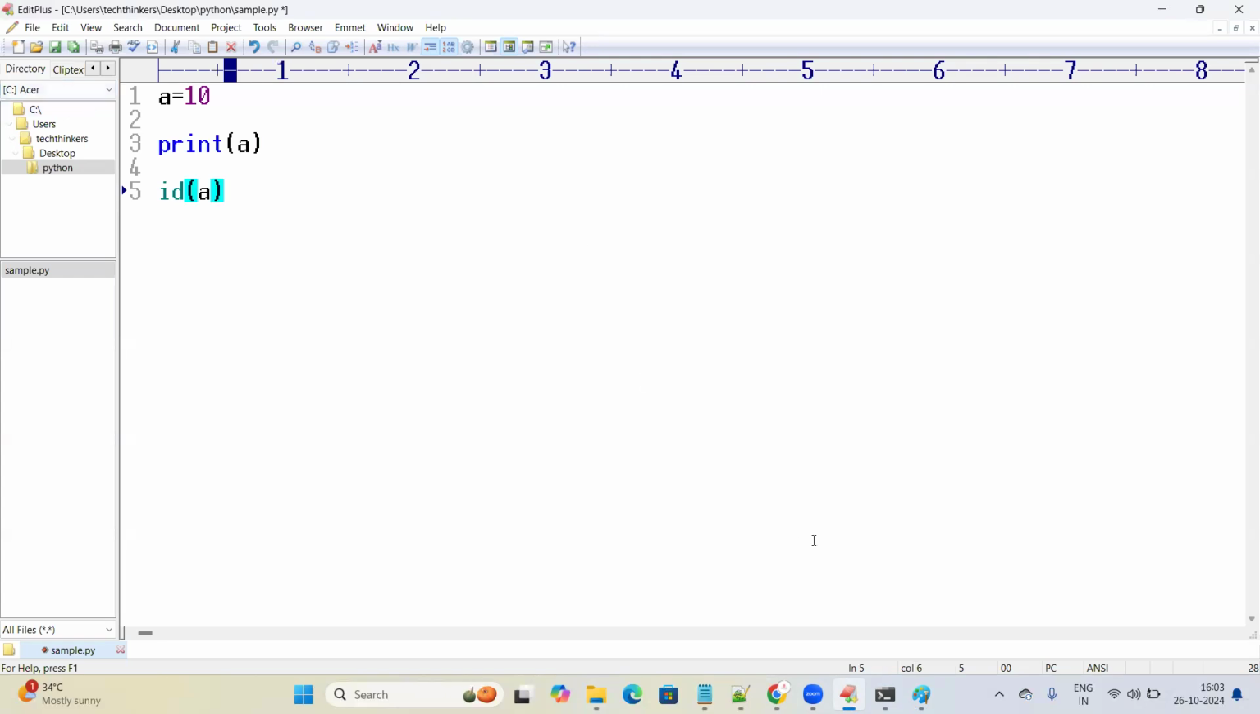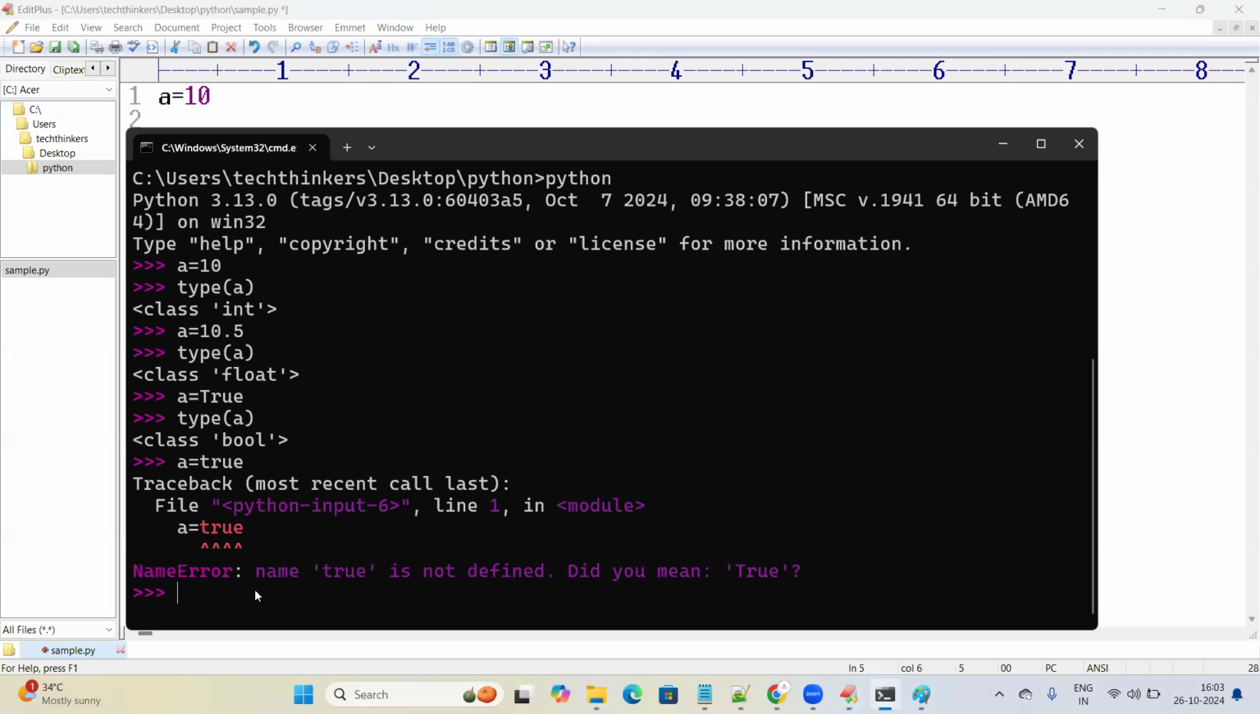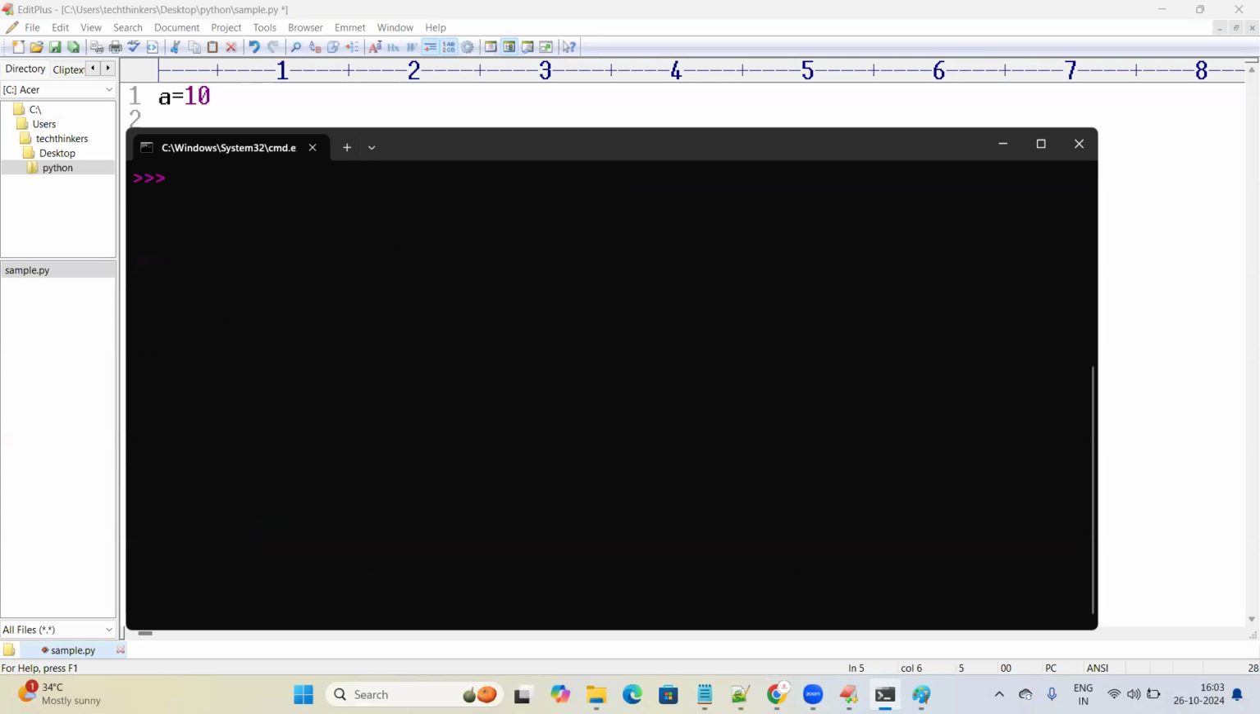If you are not able to see here, let me show you. I'm clearing the screen and giving A is equal to 10. I'll show you the output here. What is ID of A? This is ID of A. ID of A will give you the memory address. I'm just giving B is equal to 20. What is the memory address of B? To access the memory address of B, we use the ID function.